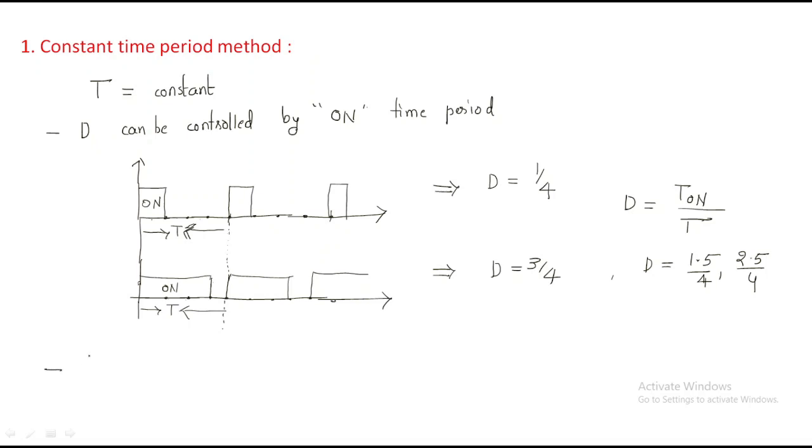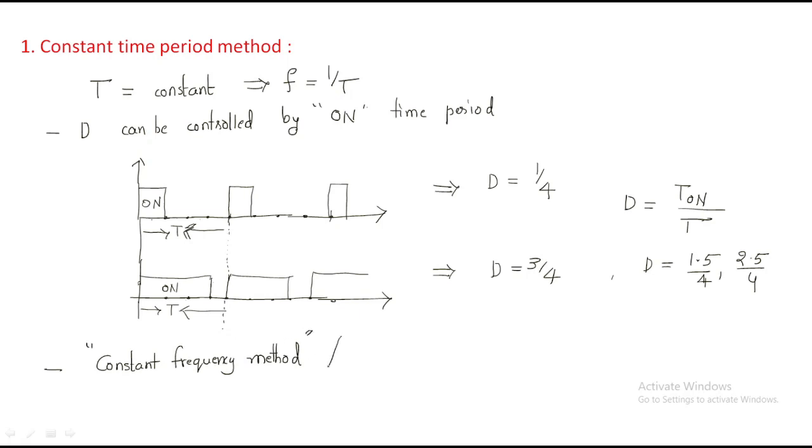Whenever the time period is constant, what is the relation between time period and frequency? The frequency is always 1 by T. If the time period is constant, frequency is also constant. So another name is the constant frequency method. Whenever the time period is constant, automatically the frequency is also constant.